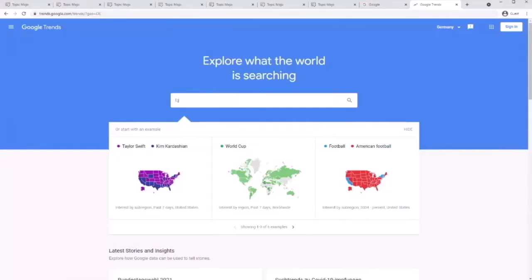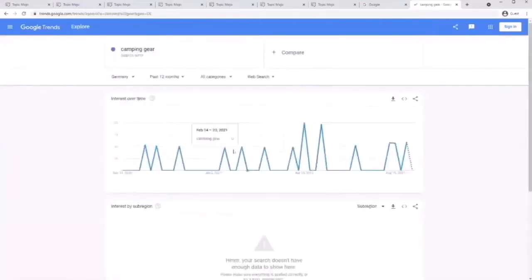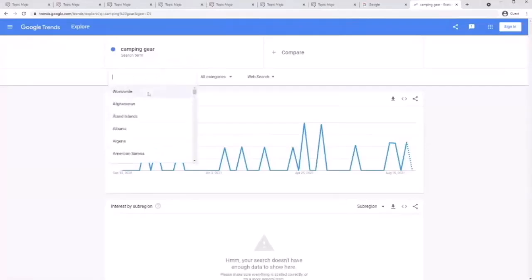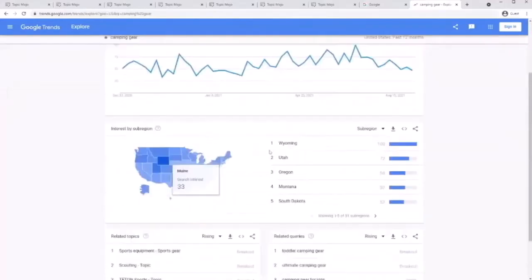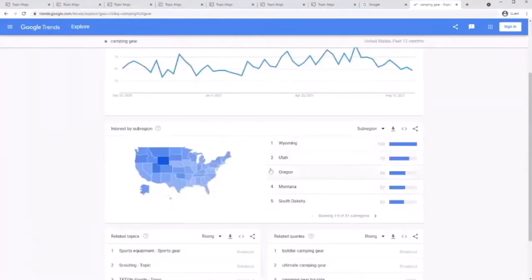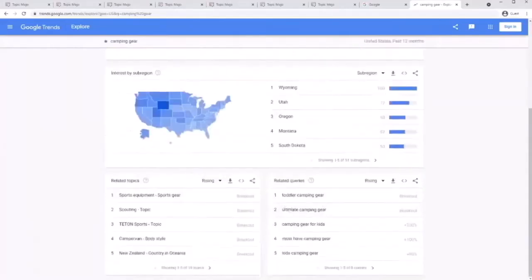Okay, let me search camping gear. So this is the interest over time within the past 12 months in Germany. United States. Here we go. This is more like the graph we were looking at. Here are the top states: Utah, Wyoming, Oregon. Here are the latest related queries.